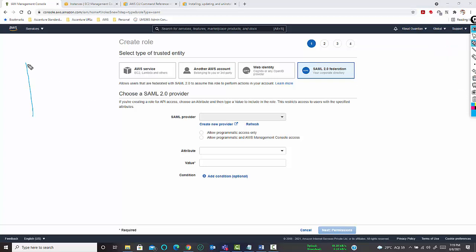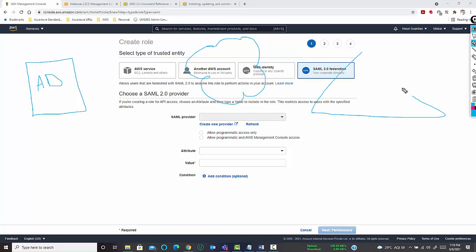So if this is your on-premise AD, or maybe an authentication server, or maybe a server which is hosting the application, this is the internet, and this is AWS.